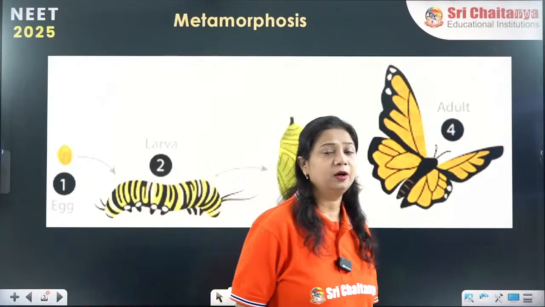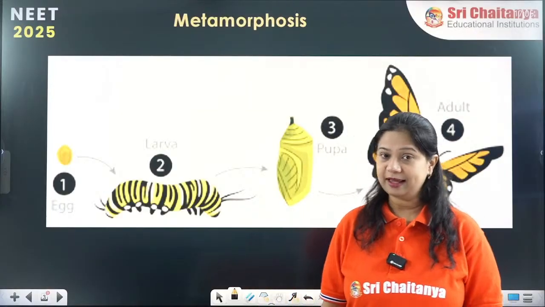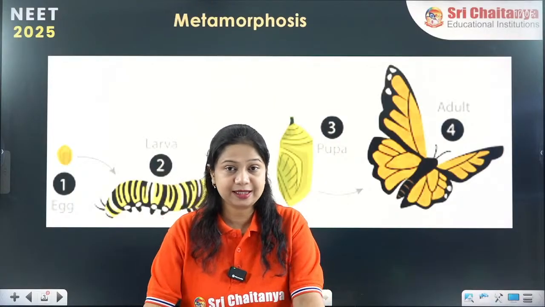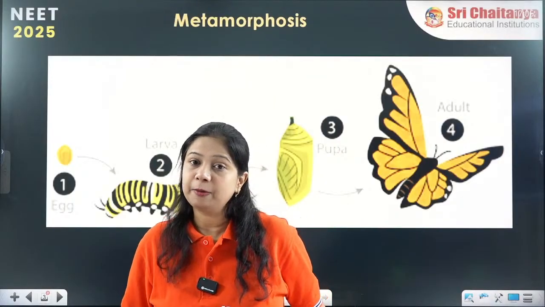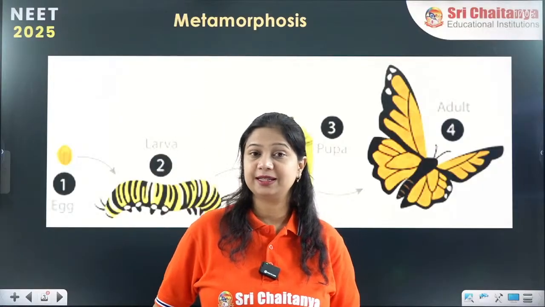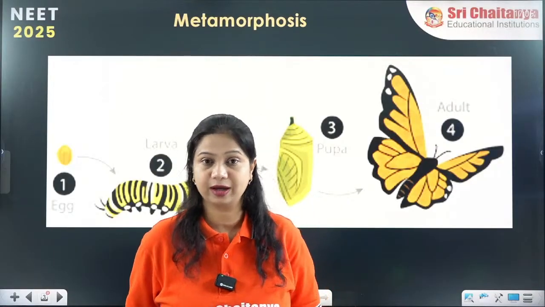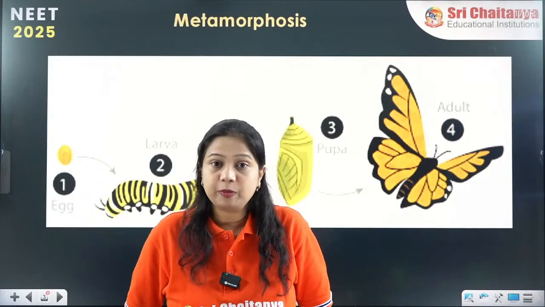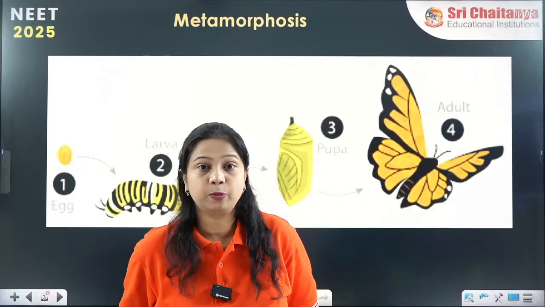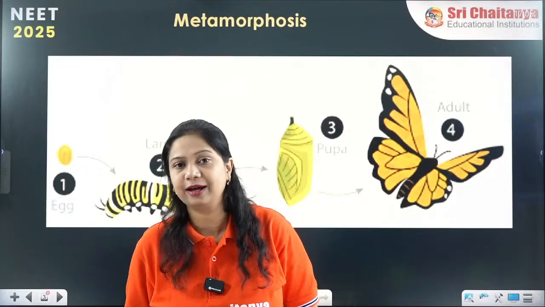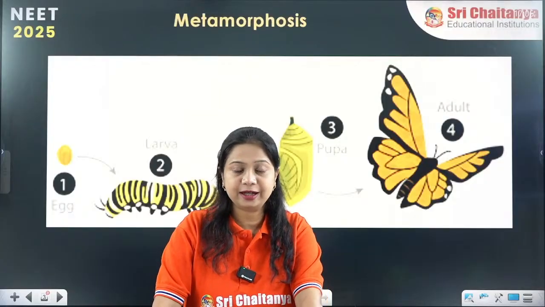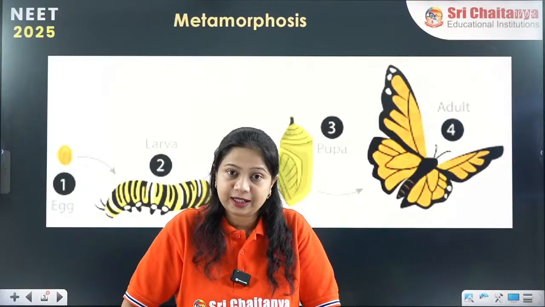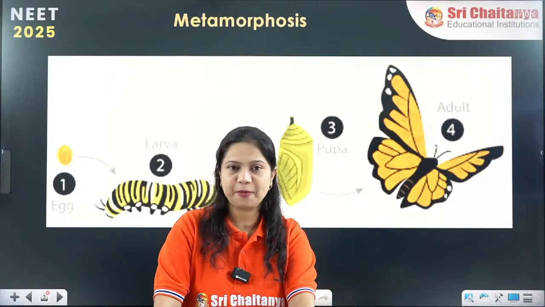So where will you find direct development? The example of direct development can be seen in animals like reptiles and birds, where the fertilized eggs directly change into the organism. Whereas the frogs generate an intermediate stage called the tadpole larva. So that is indirect development. So direct and indirect development we have studied. Now we are coming to the ways of indirect development, which is called metamorphosis.